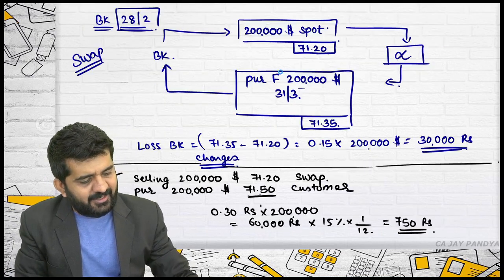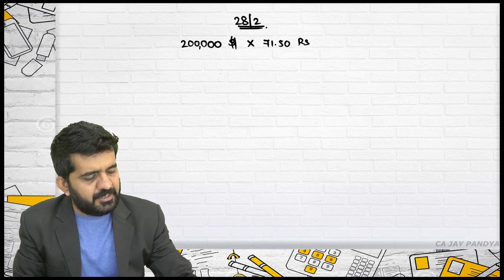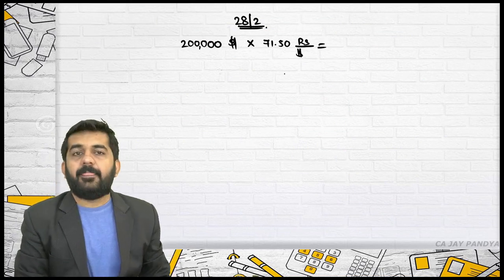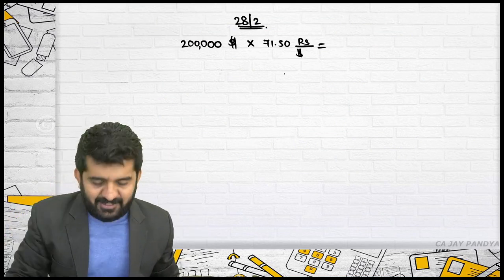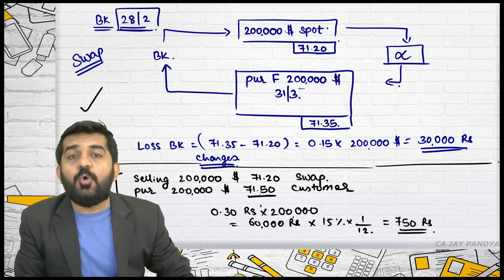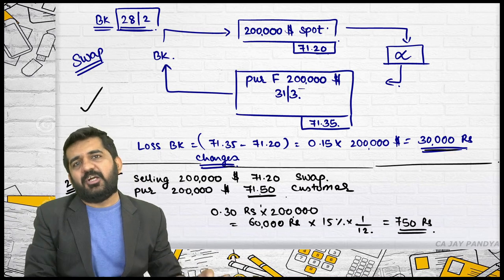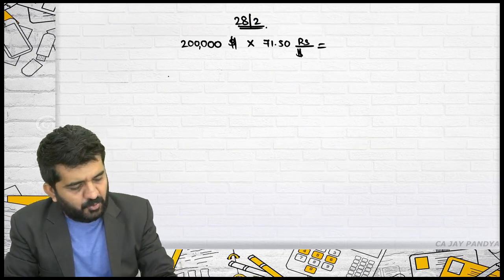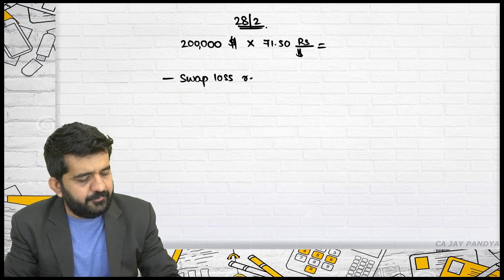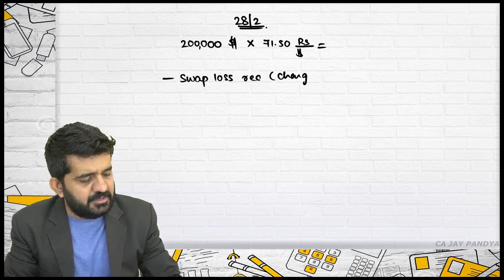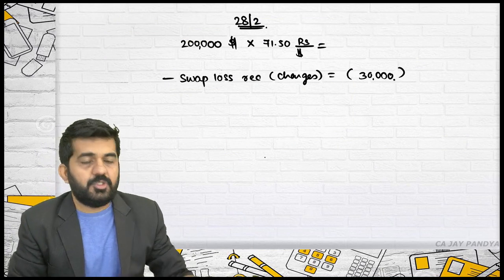What is your agreed rate? It is 71.50 rupees per dollar. But because you want early delivery, we had to enter into a swap contract whereby our charges were 30,000, which we will recover from you, the swap loss recovered as charges.